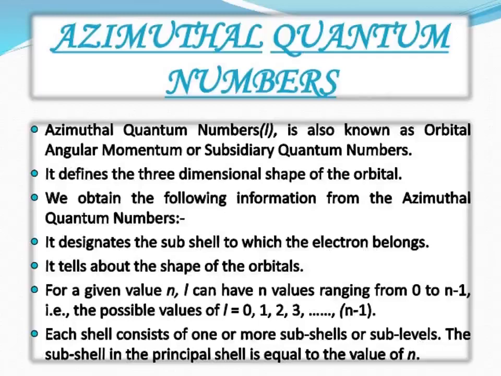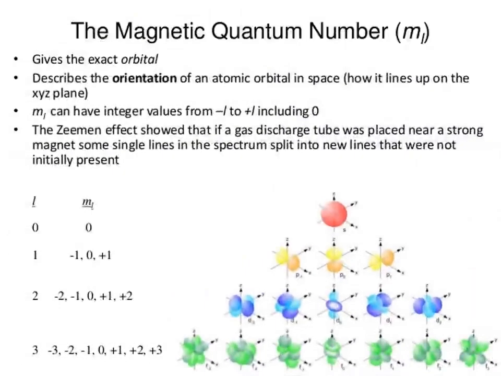Next one is the magnetic quantum number. It is denoted by the letter m l. It takes integral values from minus L to plus L through 0. Now if L equals 1, see the picture.